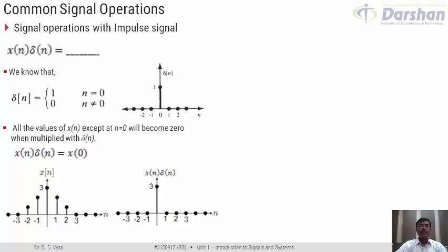Similarly, as a little deviation from this example, let us try to take another case. In this case, again I am multiplying the signal x of n with delta, but now delta of n is basically shifted by n0 samples. So what am I doing? We are here multiplying x of n with delta of n minus n0, and we are trying to find what would be the answer to this.